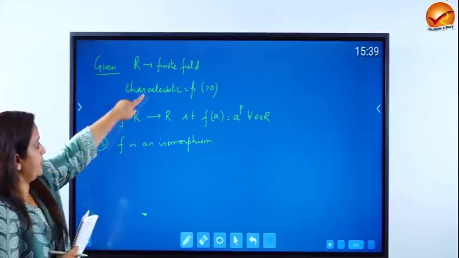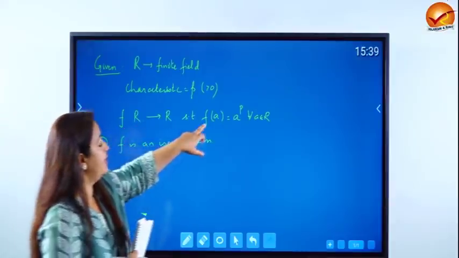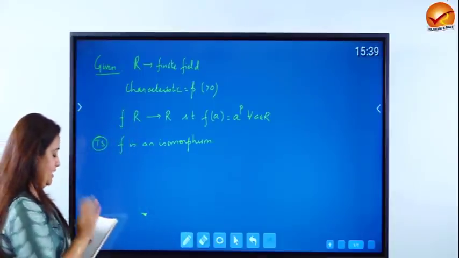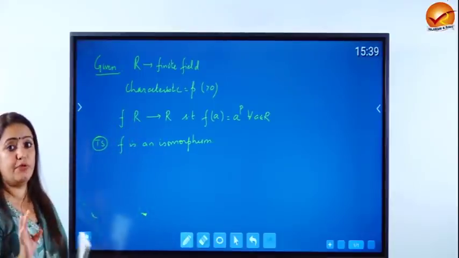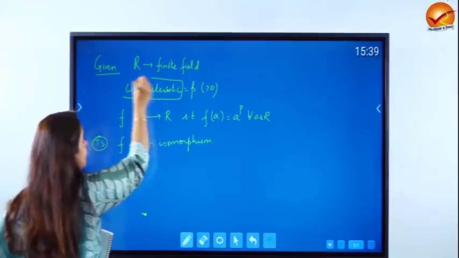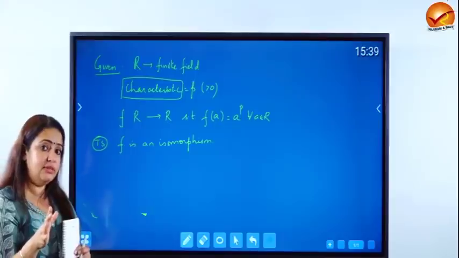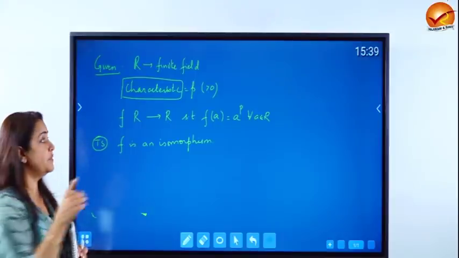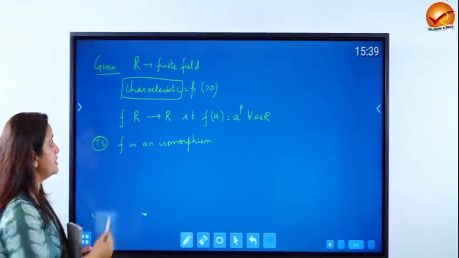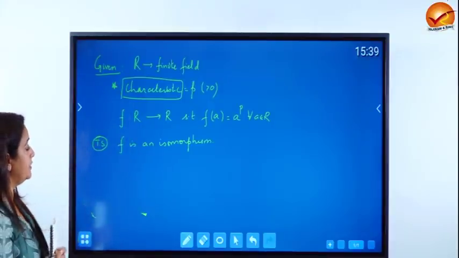So given is that R is a finite field, its characteristic is P. F is a function defined for us from R to R. It is defined as F applied to A is A to the power of P for all A belonging to R, and we have to show that this is going to be an isomorphism. Now if you look at this question, then they have touched upon the topic of characteristic, which is not a huge topic, but it is something which is very, very relevant. And if you look at the pattern of a few years, these characteristic questions have come off and on pretty much from rings. So it's a very important topic to be done from ring theory.